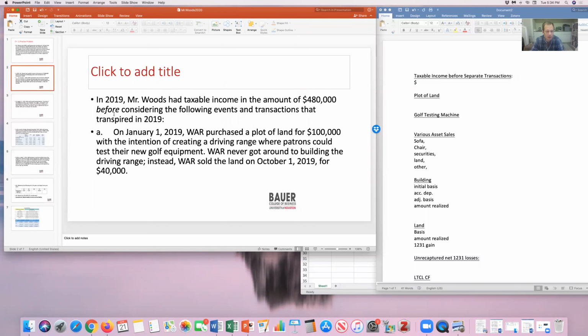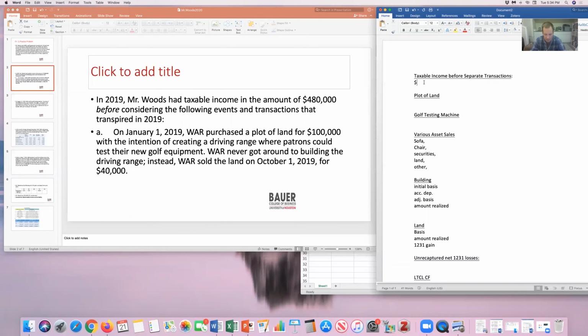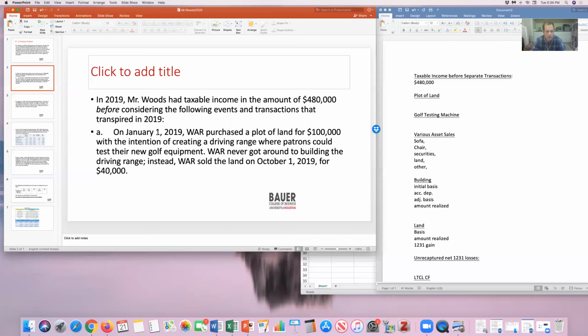All right, so our first thing, before we deal with all the other transactions, we know he has taxable income of $480,000. I'm going to make a note of that here. On January 1st, 2019, WAR purchased a plot of land for $100,000 with the intention of creating a driving range where patrons could test their new golf equipment. They never got around to building the driving range. Instead, they sold the land on October 1st, 2019 for $40,000.